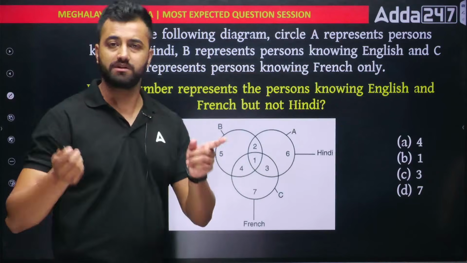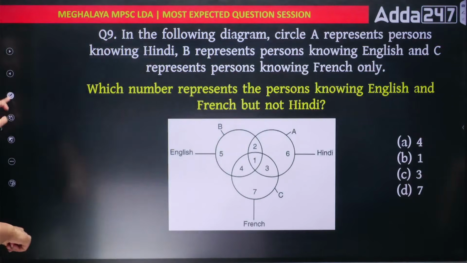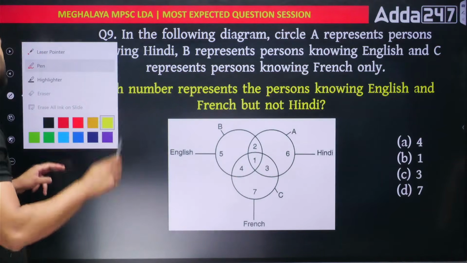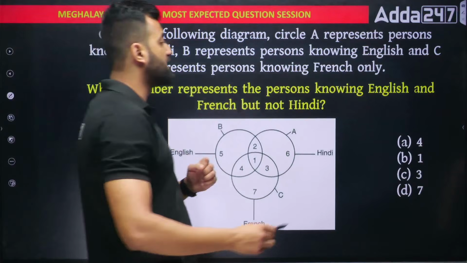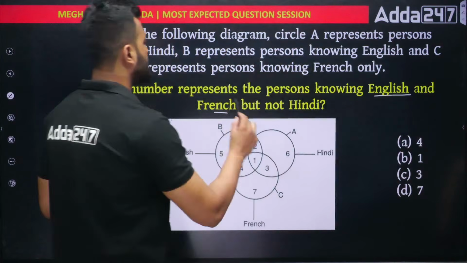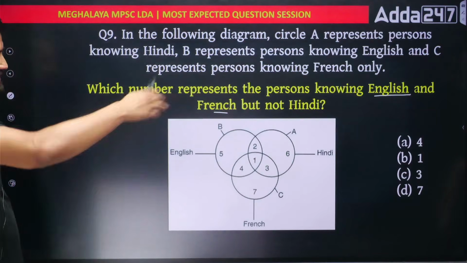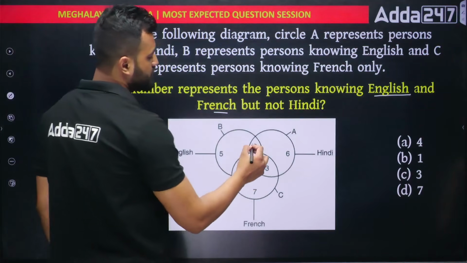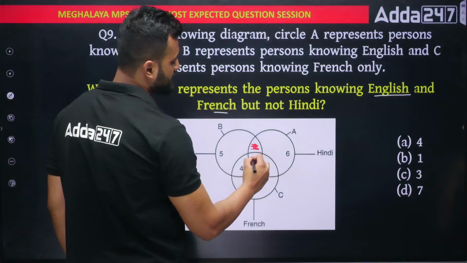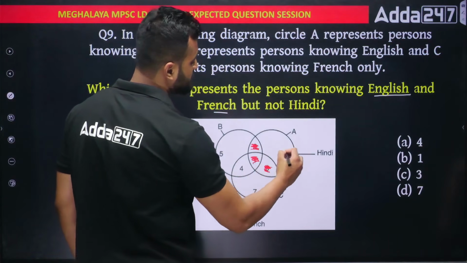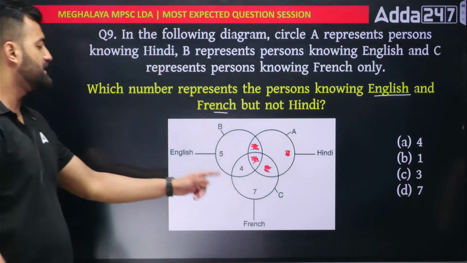That means I want that person who can speak only what? English and French but not Hindi. So what you have to do is remove the entire Hindi circle. Hindi circle is this one. So remove this. I don't need this. Okay, Hindi is gone. So left is only French and English.